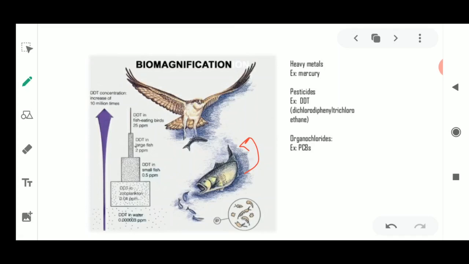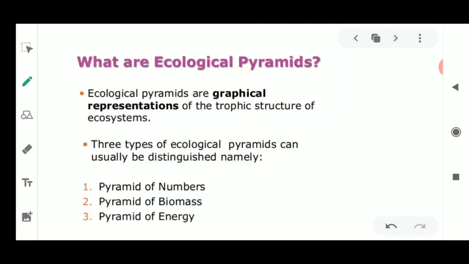Now once the increase in the body of the big fish is there, then if suppose that fish is being eaten up by a certain other animal or other bird or anything which could eat that or could prey upon it, then what happens? It is going to be increased in the highest trophic level. Just remember, so this hawk is going to have the highest concentration of DDT, okay. Now I move on to the next slide and the next topic, that is ecological pyramids.